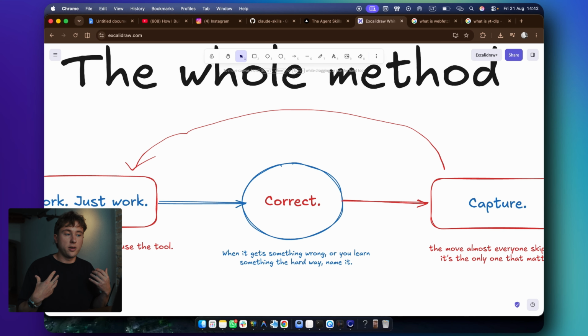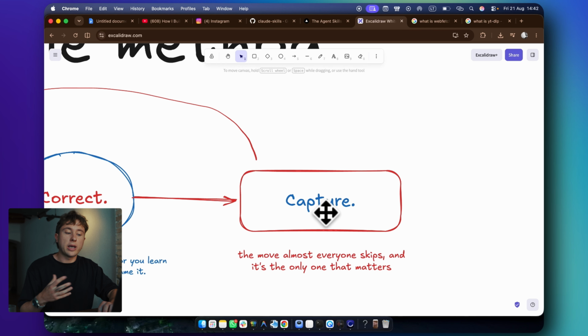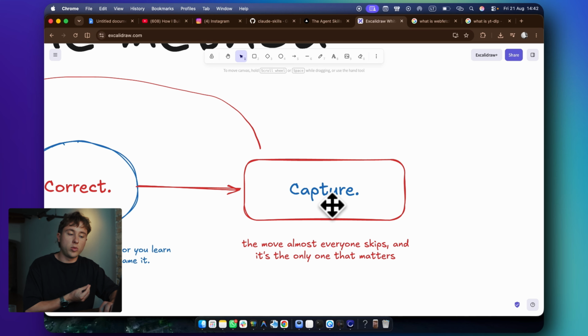So basically, if it tells you that it cannot go to YouTube and watch the video, you ask it to try again, and then when it does it, you can tell it, look, it seems that you can do it, and we're going to need to do it often. And that's it. Now it understands that it's important, and that's exactly how you capture it. This is the move that almost everyone skips, but it's the only one that matters. Because when you capture that thing, that's how you turn it into a skill, into a repetitive thing that Claude knows exactly how to execute, right?